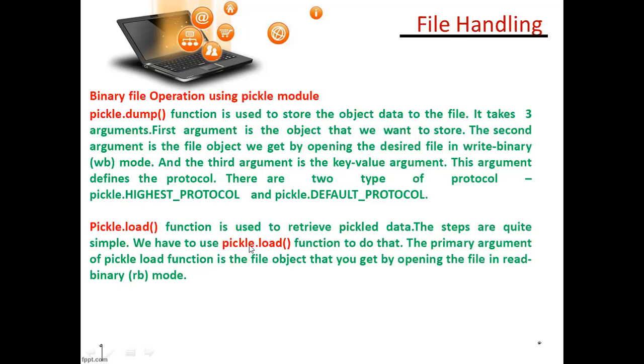You have to use pickle.load. Simple. Here you use pickle.dump, and after creating this, you have to load it into your file. So pickle.load is the function used to load your object. The primary argument of the pickle.load function is a file object that you get by opening a file name. I have written binary_file, so that is the file object.